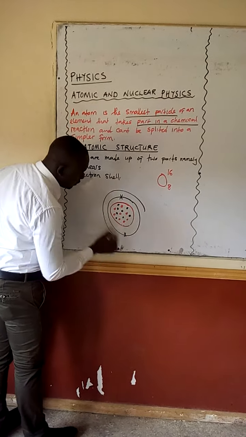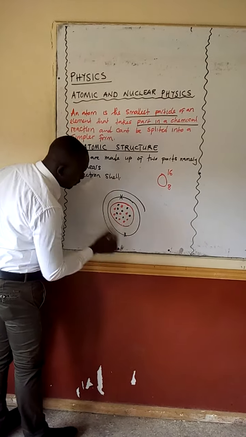So this is a simple picture of an atom, and this part is called the nucleus. This is the nucleus, and these two are called electron shells. So if these are called electron shells, these stars here, we are calling them electrons. The red dots here are representing what we call protons, and the black dots here are representing what we call neutrons.